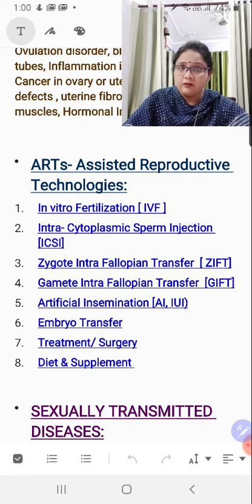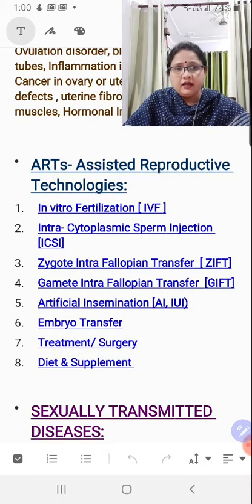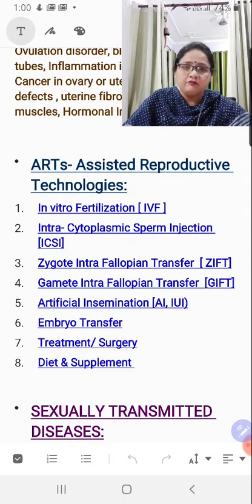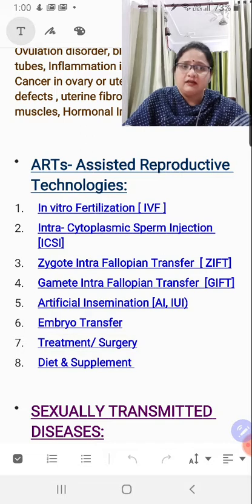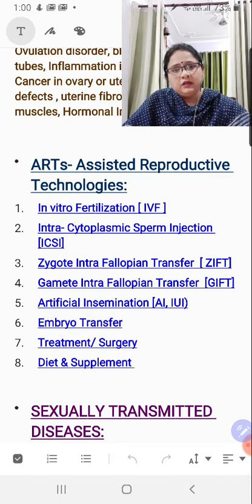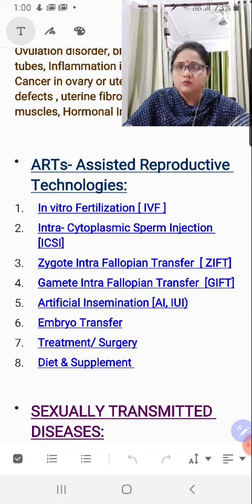Now, this is making things more certain. In IVF, you allowed the sperm to use its own motility so that it can reach the ovum and fuse with it. But ICSI is something where, by the micro injection technique, very fine micro needles are there, and with the help of these needles, this sperm is directly injected into the cytoplasm of the ovum, right, children?